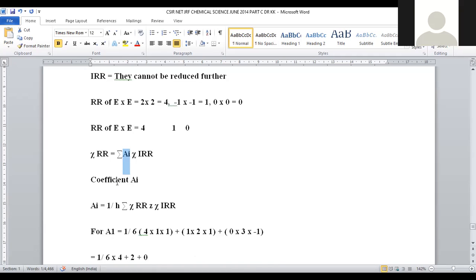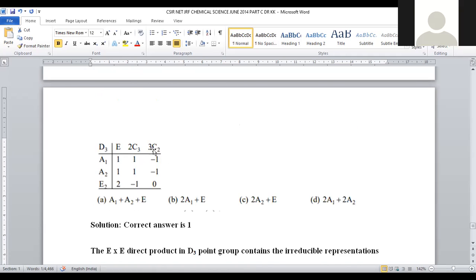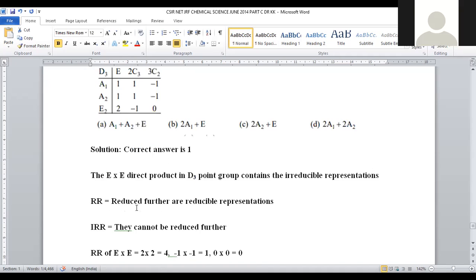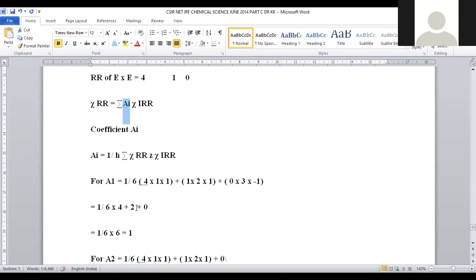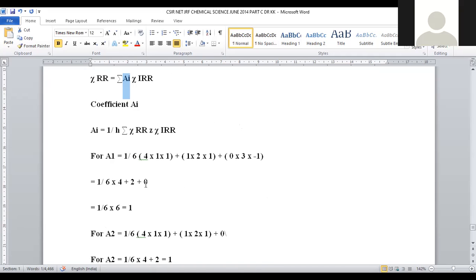1 by h denotes what? The sum of all these symmetry operations. What is the coefficient of E? It will be 1. The coefficient of C3 will be 2. 1 plus 2 is 3. Then what is the coefficient of C2? It will be 3. So 1 plus 2 plus 3, so here the h value will become 6. This is the sum of all the coefficients, so that can be taken as 1 by h, 1 by h summation chi RR times chi IRR.